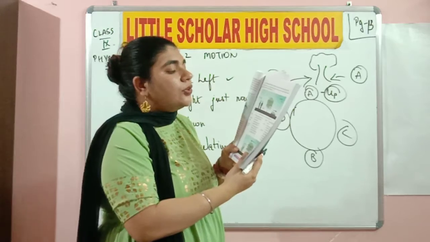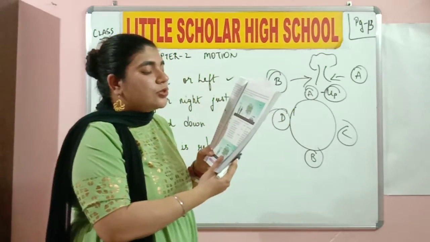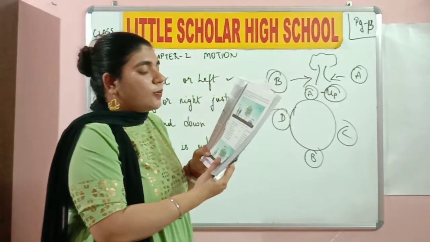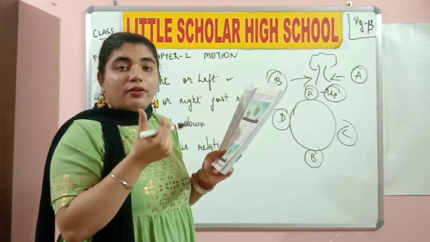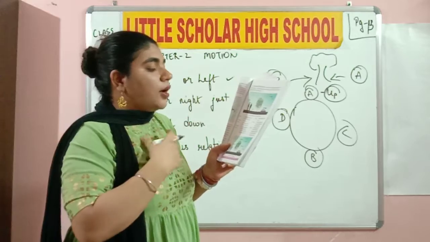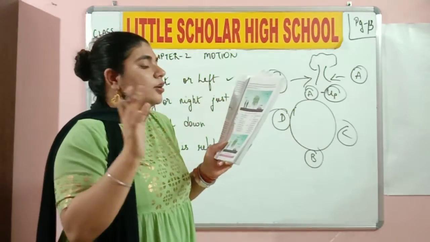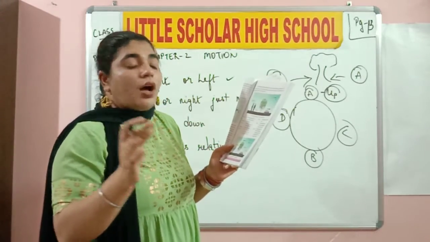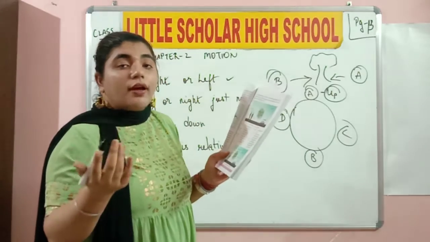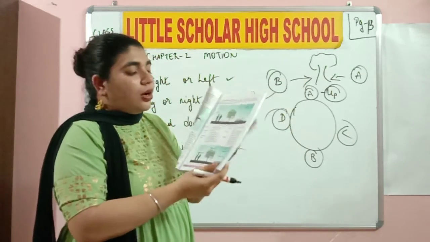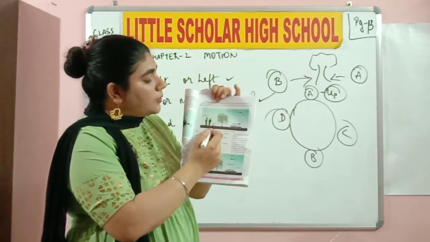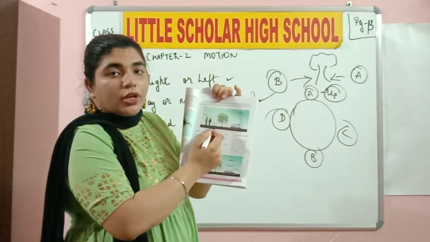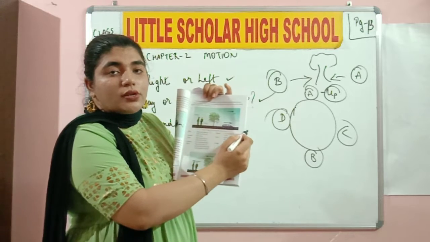So let's see this. Shrinu, how do you decide that the car, the passenger, and the driver are moving? Somesh, with respect to us. Instead of with respect to us, we can also write relative. Fine. With respect to us, the position of the car, the passenger, and the driver are changing with time. So they are in motion. Do you understand? If the car is said to be moving in the eastward direction, this means at a certain point of time it was here and it slowly started moving in a certain direction.